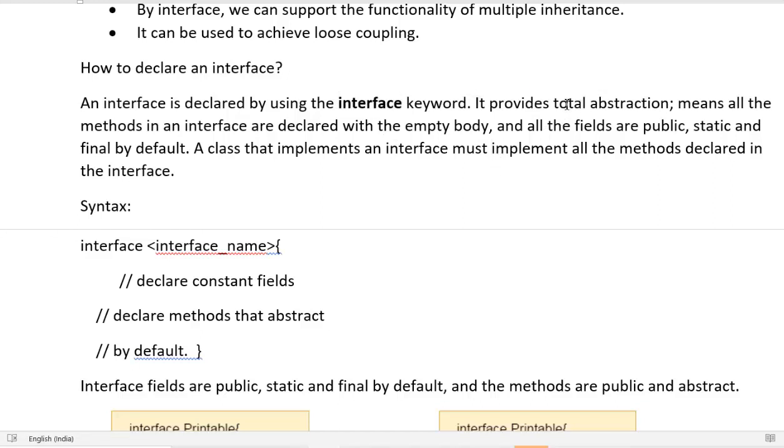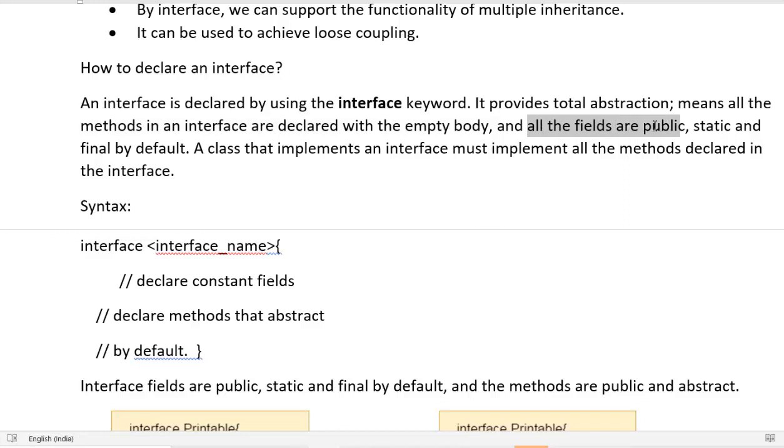It provides total abstraction. It means all the methods in the interface are declared with an empty body, so we need not write anything. It is always inherited by another class.